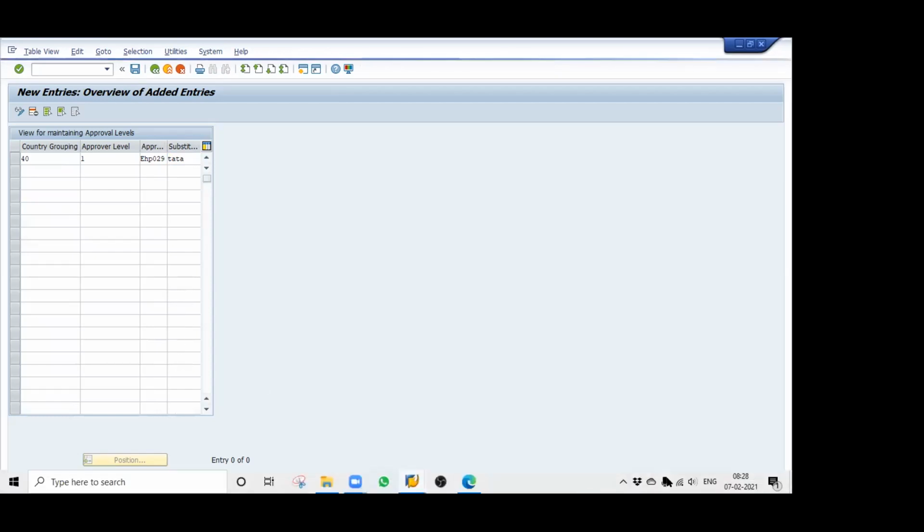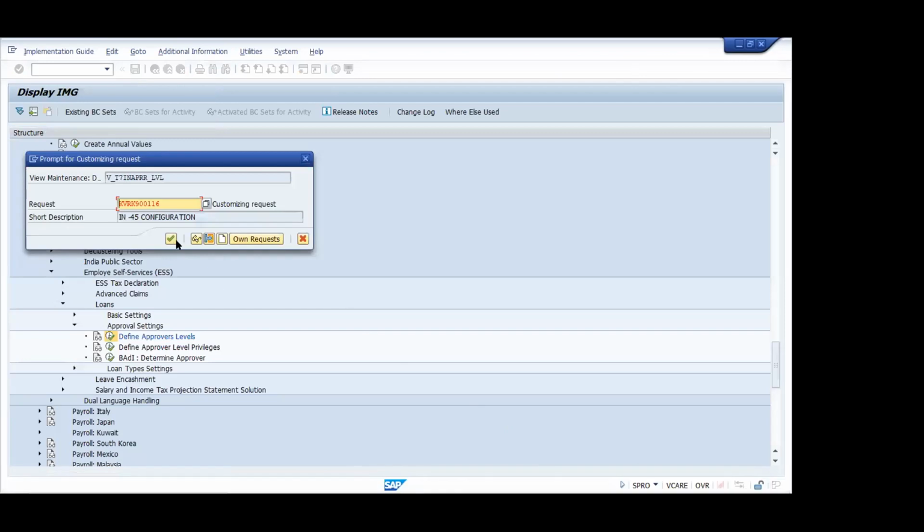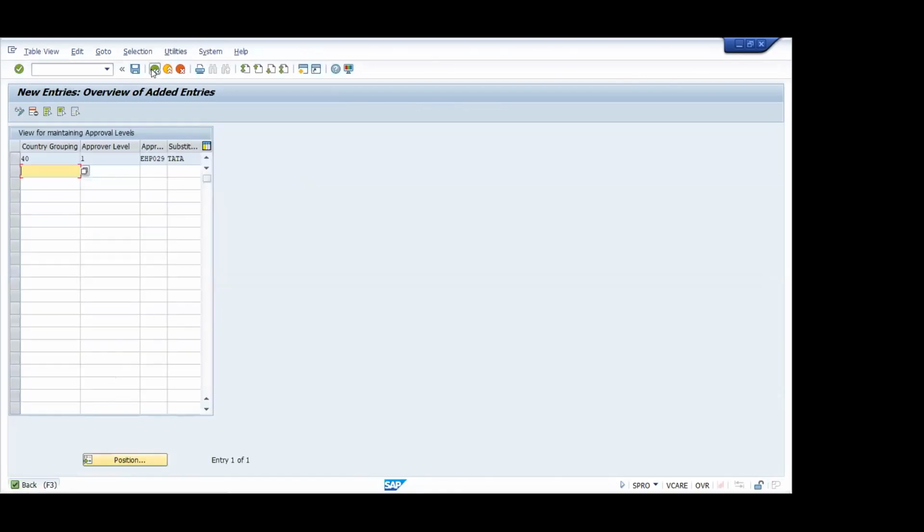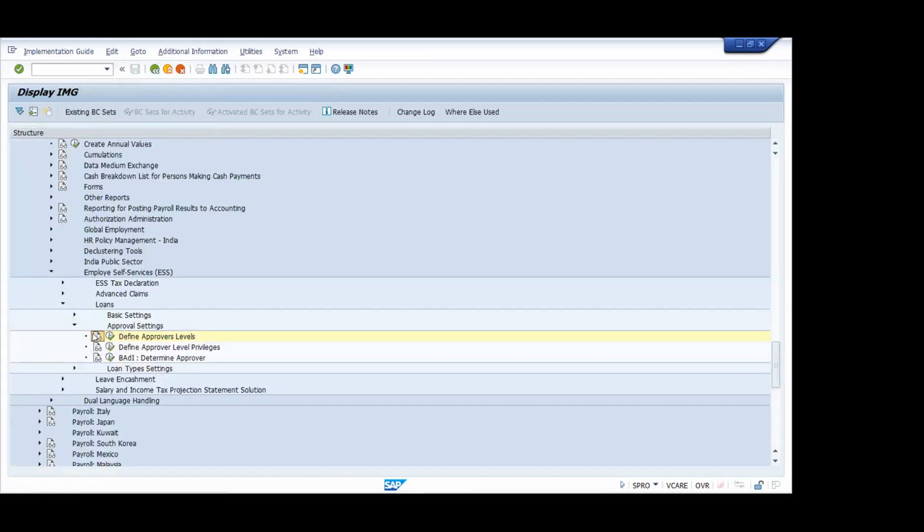Similarly, we can define multiple approvers here. We are not going into that detail, but this is how you will be setting it. Suppose there are 3 levels of approval or 4 levels of approval, you can design that in this way. Now go to that text file, the documentation, and we will go through it in case anything is missed.